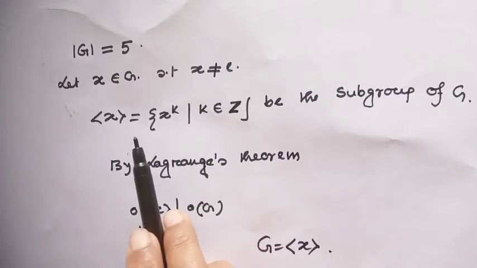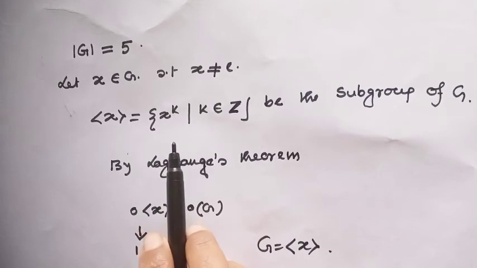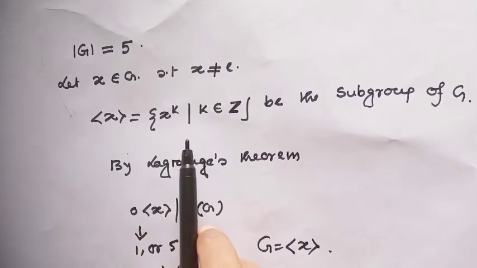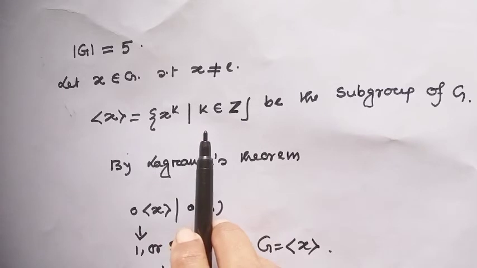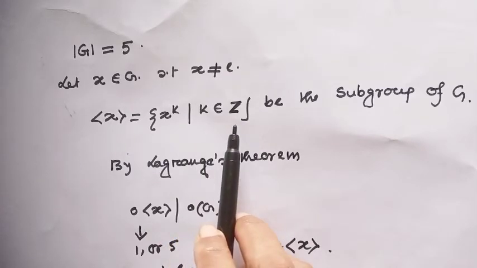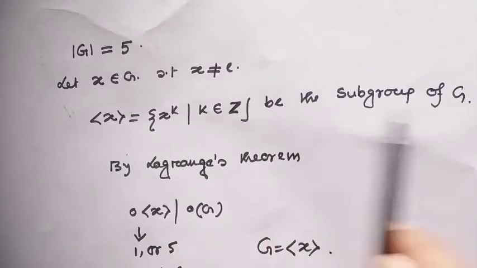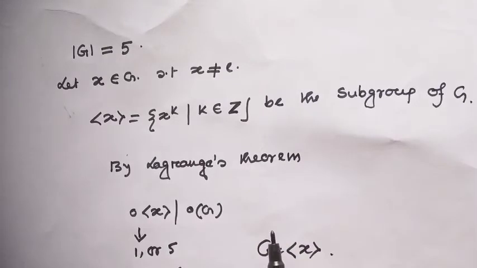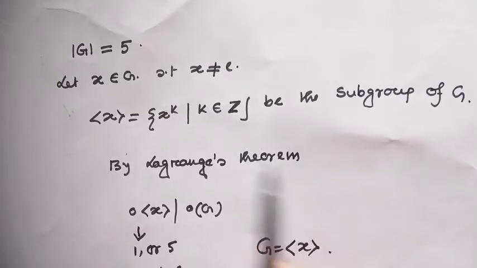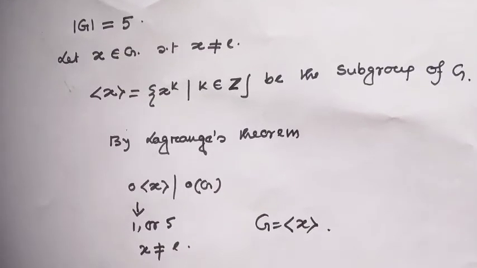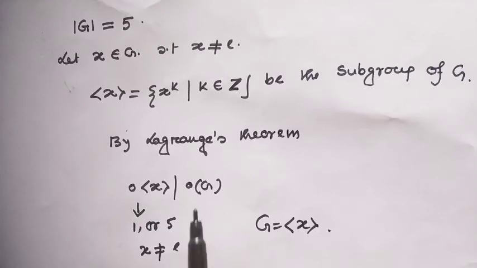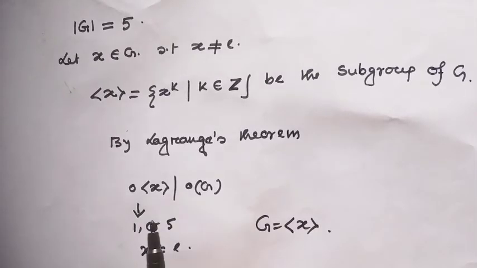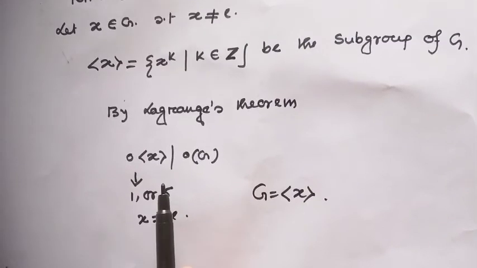Then the cyclic subgroup generated by X is X to the power K, such that K is an integer, which is a subgroup of this group. By Lagrange's theorem, we all know the order of the subgroup must divide the order of the group. That means the only possibilities for the order of this subgroup are 1 or 5.